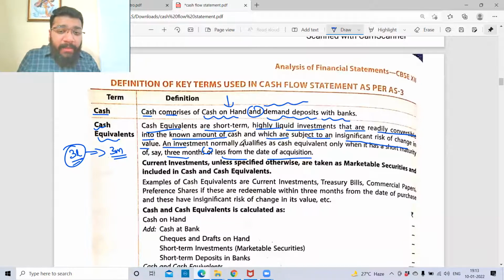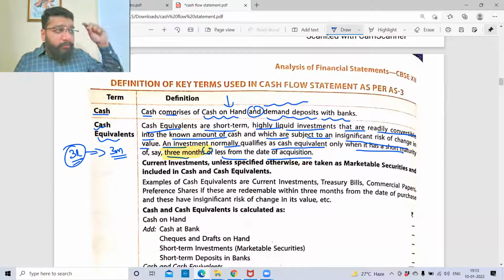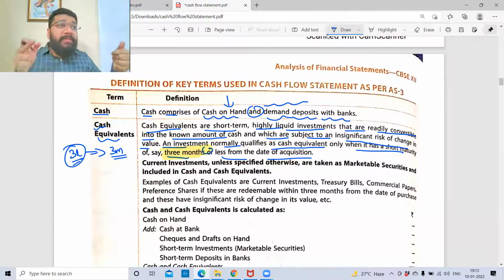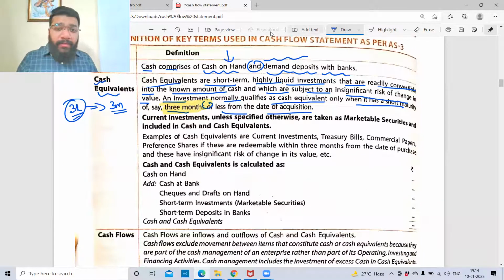An investment normally qualifies as cash and cash equivalents only if there's a short-term maturity of 3 months. So highlight this point, 3 months is very, very important. From the date you are acquiring that investment, or from the date of investing, you calculate 3 months. Within 3 months, if you are able to convert into cash, it is cash equivalent.